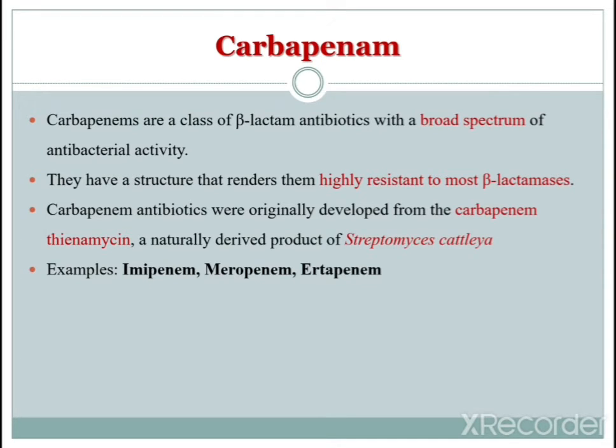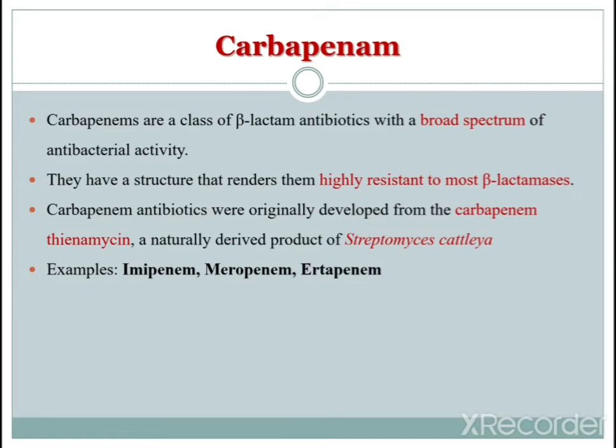So carbapenem antibiotics were originally developed from the carbapenem. Okay, the example is thienamycin, which is a naturally derived product of Streptomyces cattleya. So carbapenem antibiotics were originally derived from what? From carbapenem thienamycin. This thienamycin is a naturally derived antibiotic from Streptomyces cattleya.